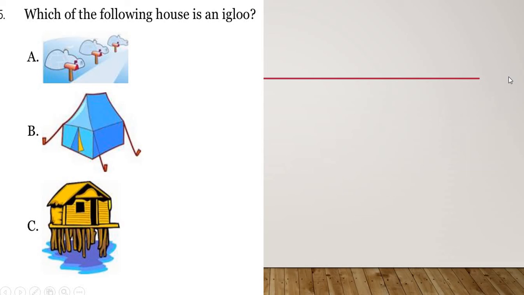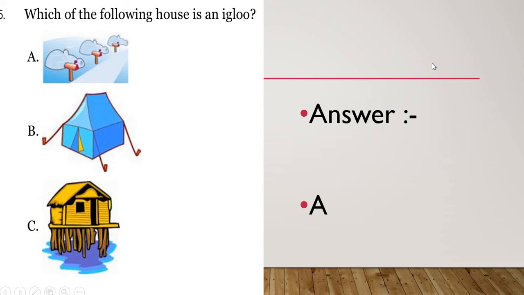Okay, let's see. Now if I reveal the answer, you will also get to know out of these three which exactly is an igloo. And answer A is the correct answer, correct option. So these are igloo, and just look at it carefully, my dear students, how it looks like. So these are made of ice.